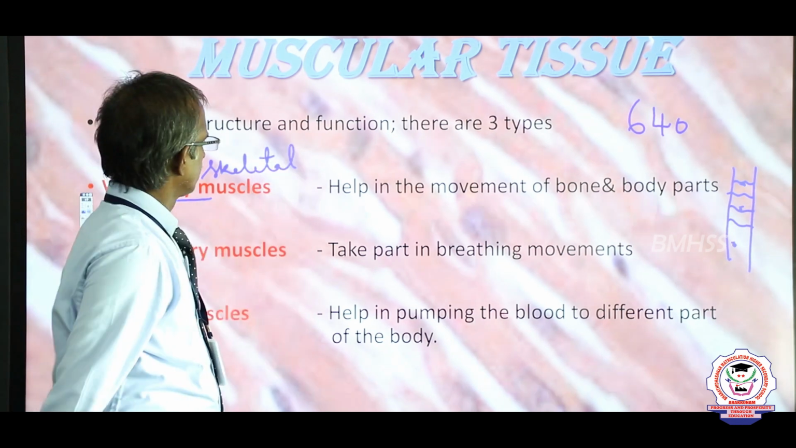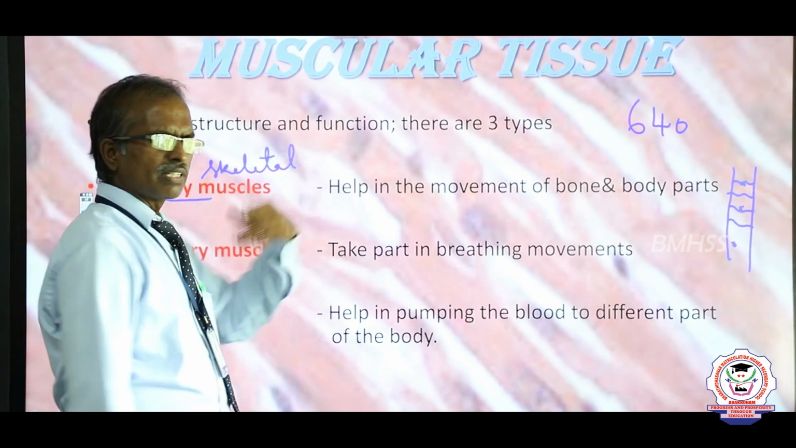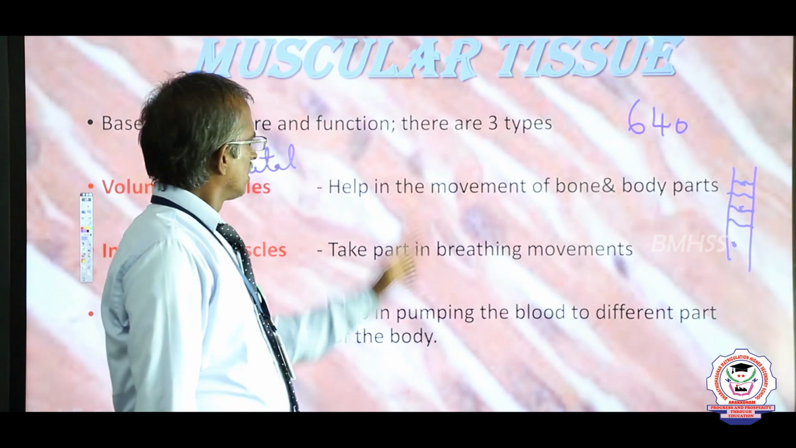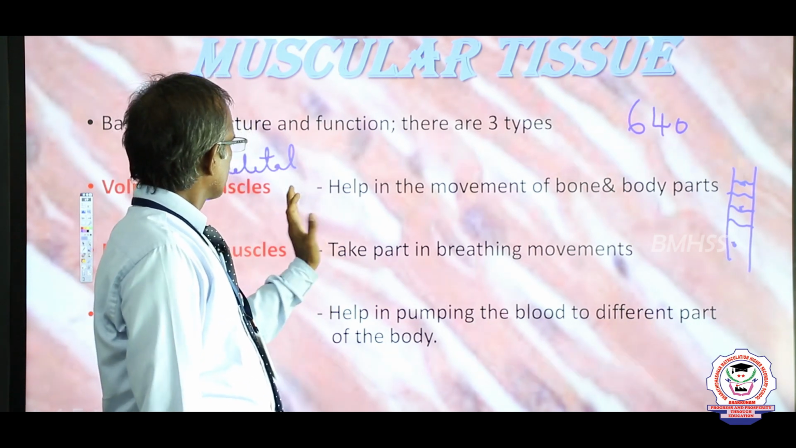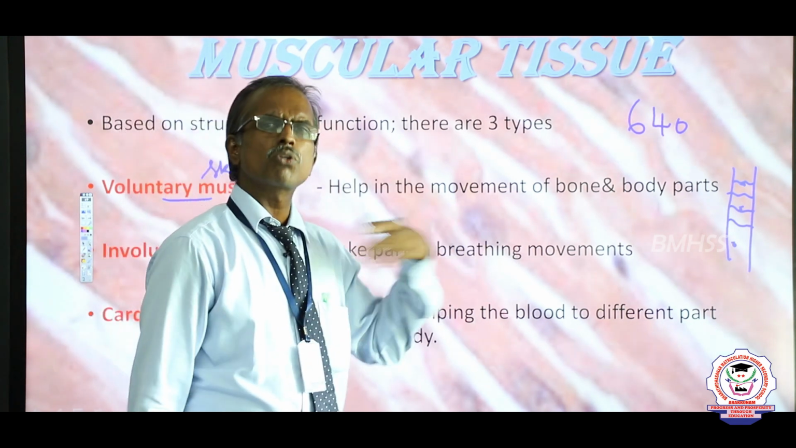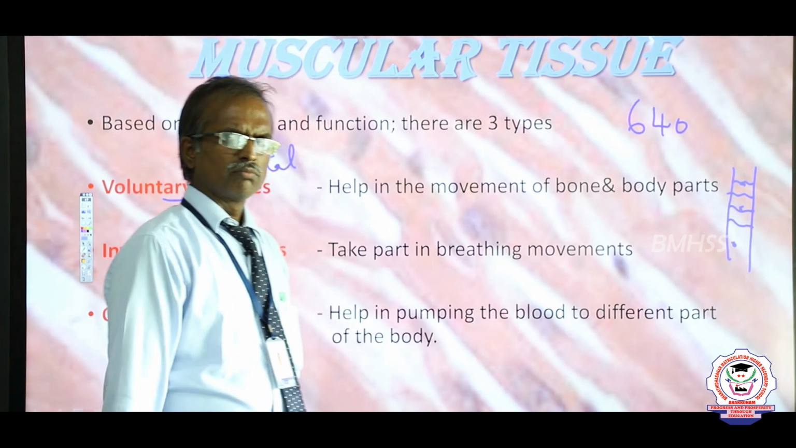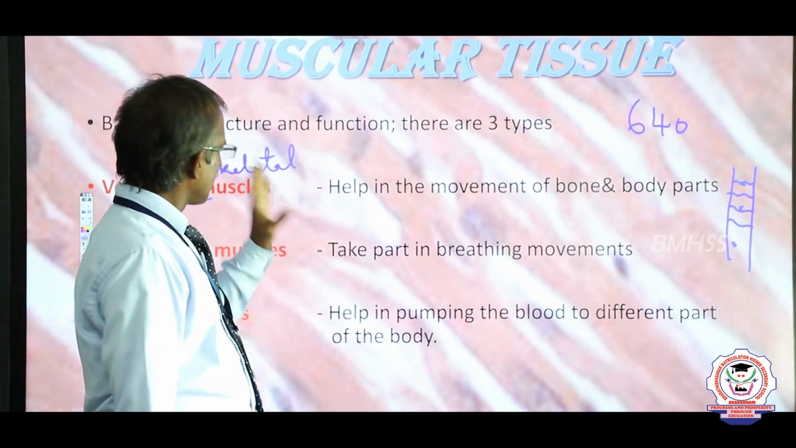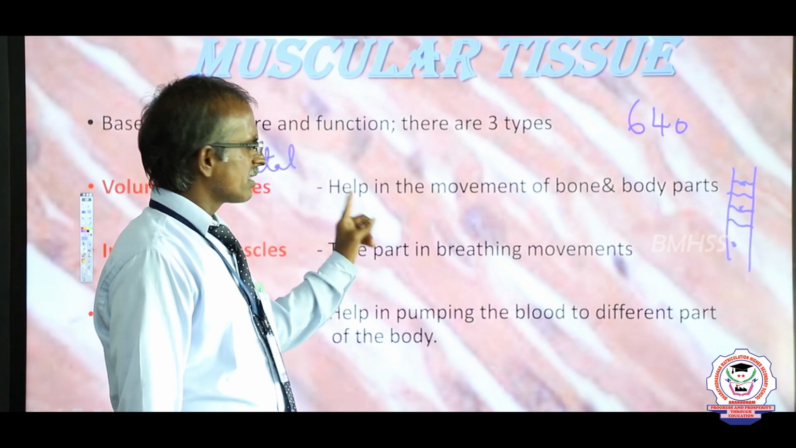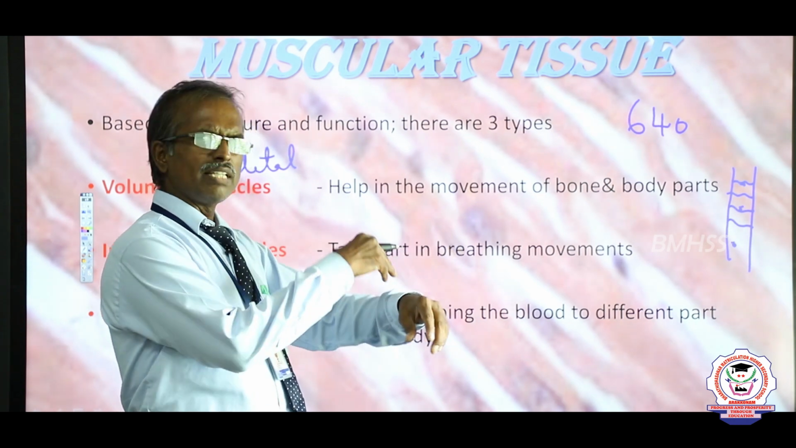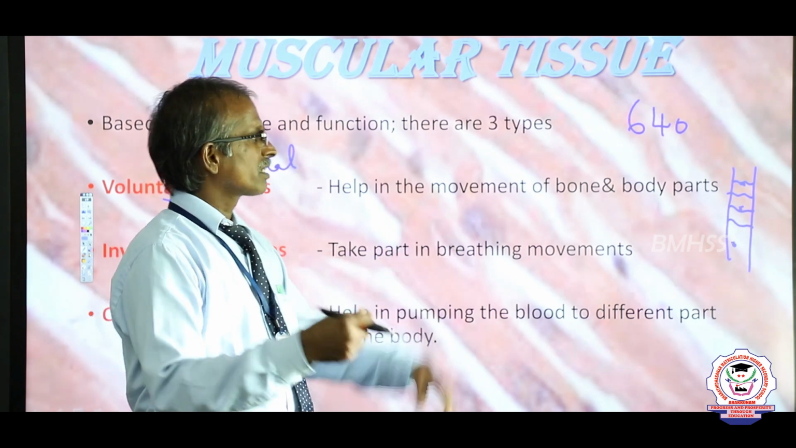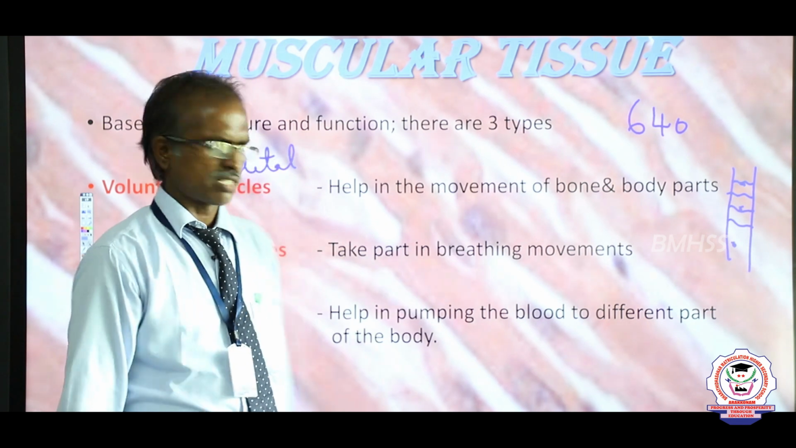Skeletal muscles, otherwise we call them striated muscles. These muscles' actions we can control by our conscious will. That's why we call them voluntary muscles. These muscles mostly help in the movement of the bones and other body parts.